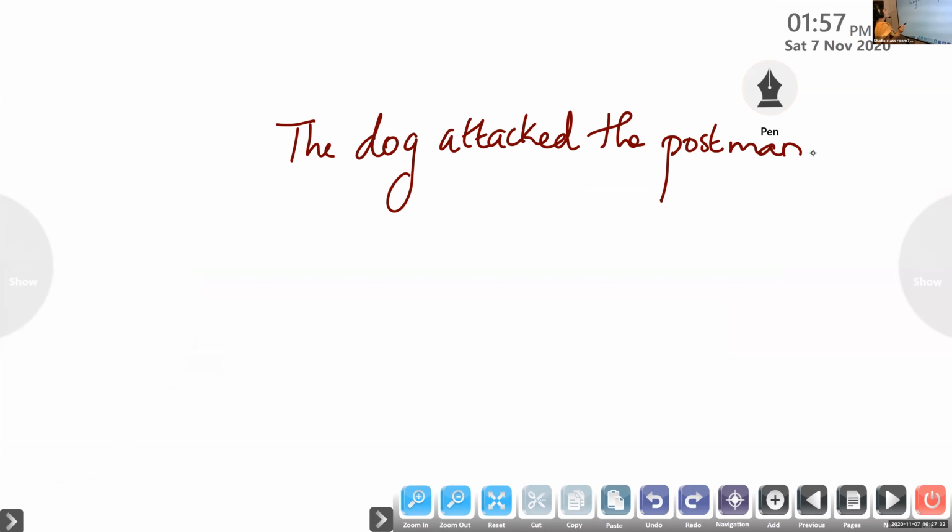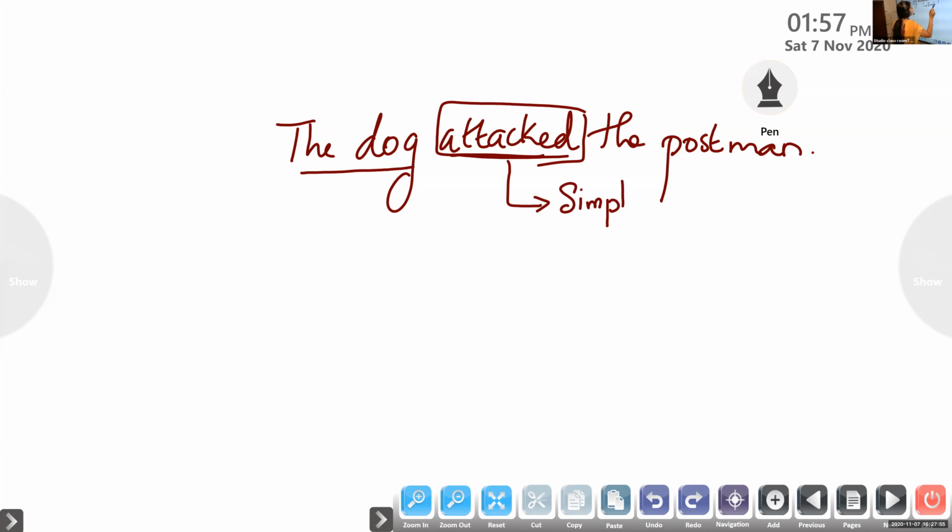Here, the dog is an active subject. The sentence is in active voice because it has a finite verb. And tell me the tense of the sentence. Look at the finite verb and tell me the tense. Past. What past? Simple past. It is in simple past. So remember this, the sentence is in simple past.